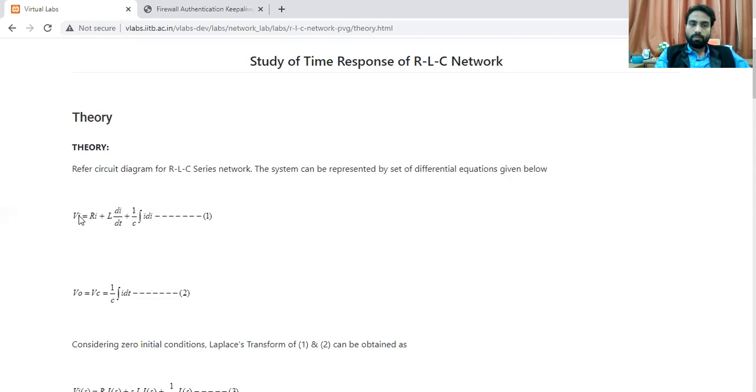So Vi = Ri + L di by dt + 1 upon C ∫i dt. So Vi is input voltage. Input voltage can be written as. So this is the voltage across resistance. This is the voltage across inductor, and this is the voltage across capacitor.